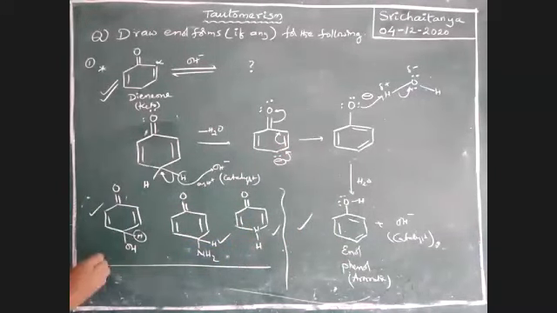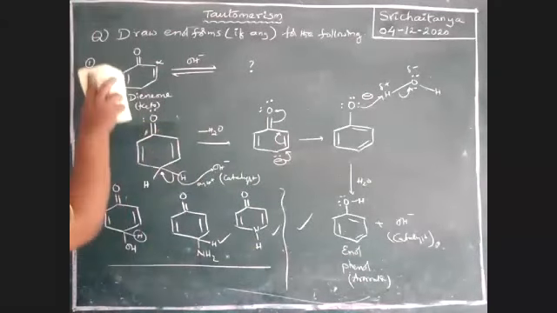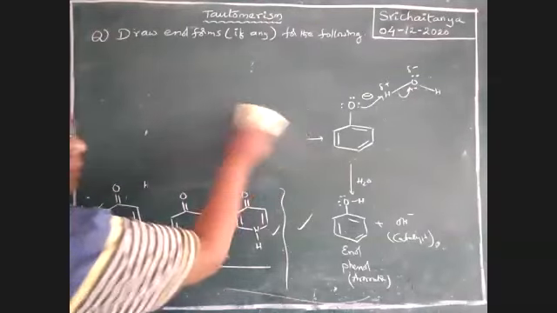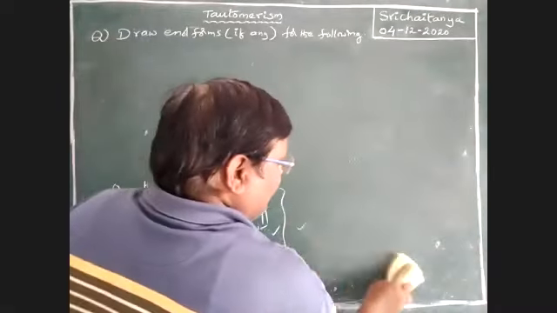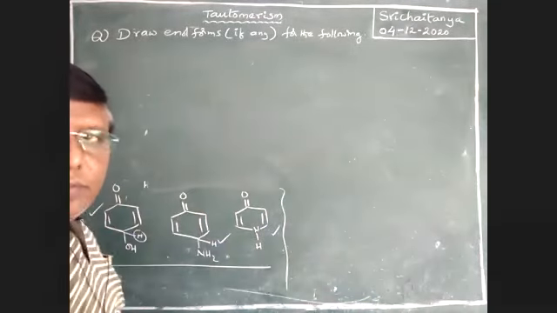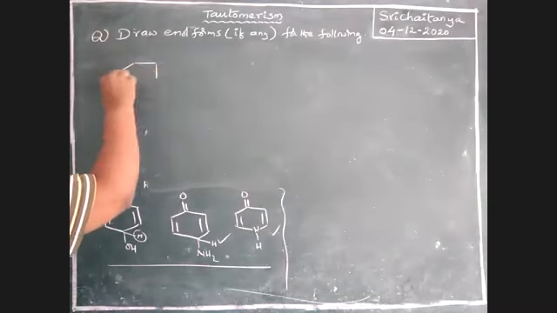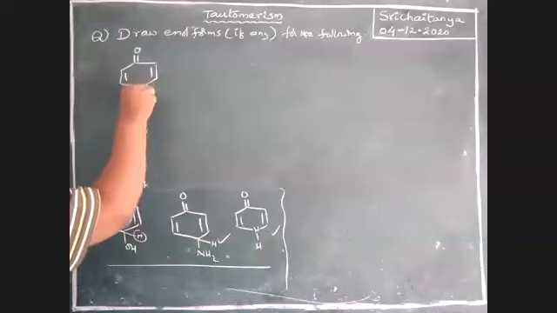For this, see here. Note down the second condition. I'm not writing mechanism-wise. A similar mechanism is possible. See here, this is double bond OH.